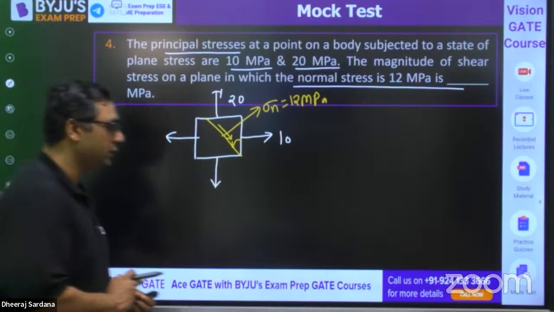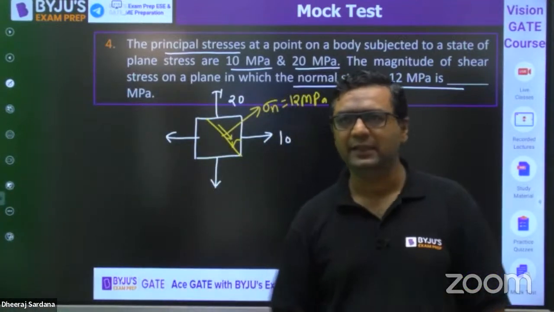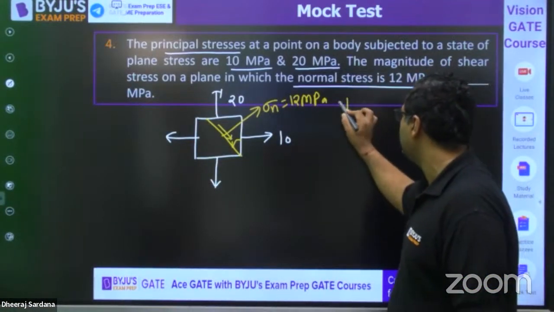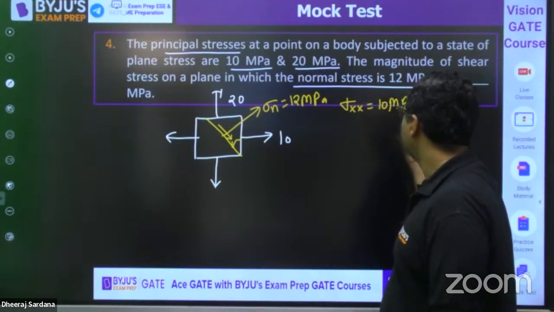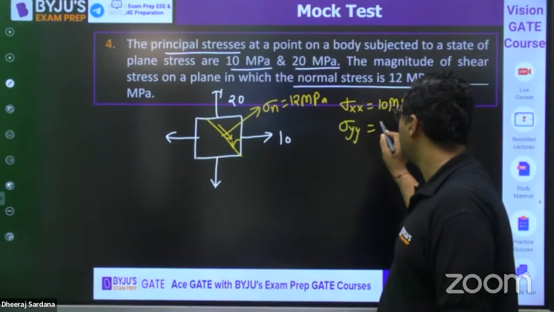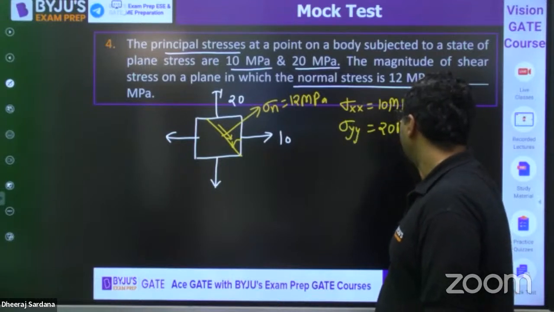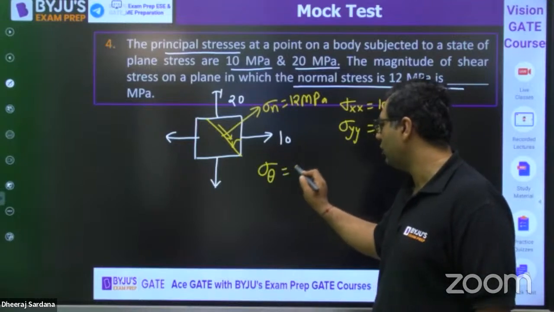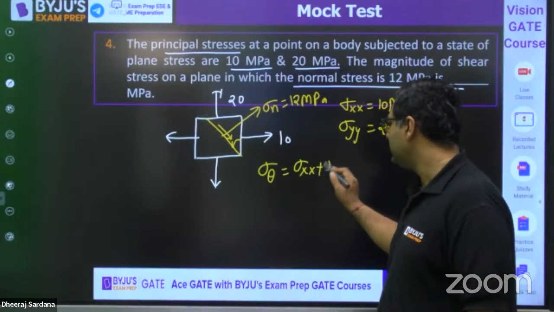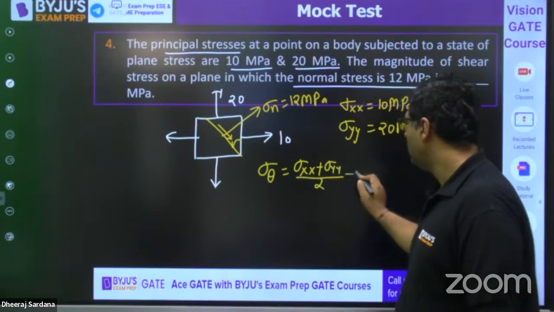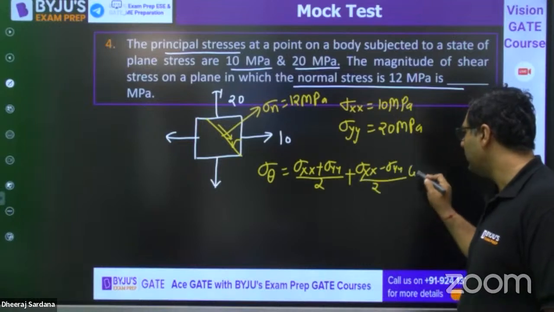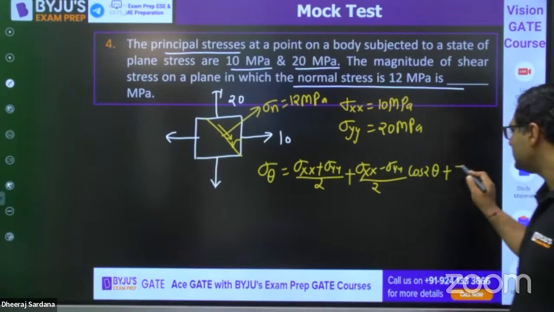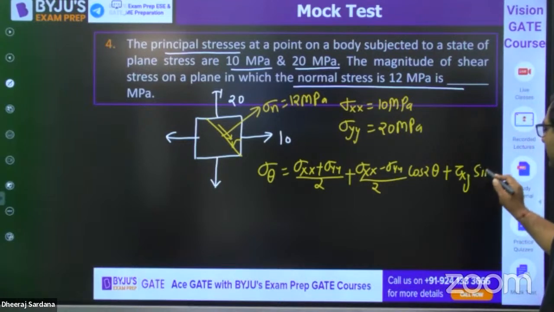Solve it, guys, solve it. So I feel very easily you can solve it. I will give you the hint here. Sigma XX is 10 MPa. Sigma YY is 20 MPa. And I feel everybody is aware of the sigma theta formula. Sigma XX plus sigma YY by 2 plus sigma XX minus sigma YY by 2 cos 2 theta plus tau XY sin 2 theta. Now here tau XY is 0, so this component will become 0.